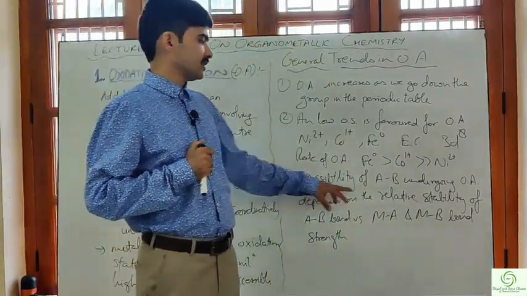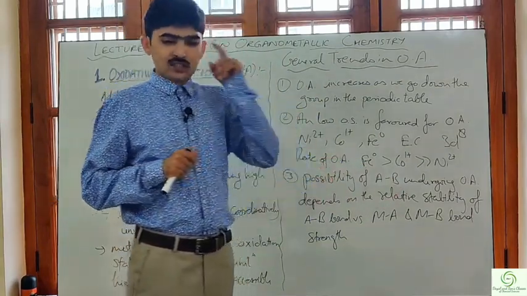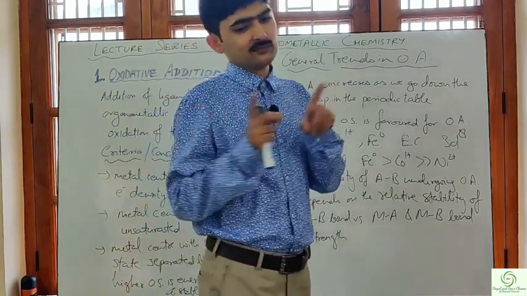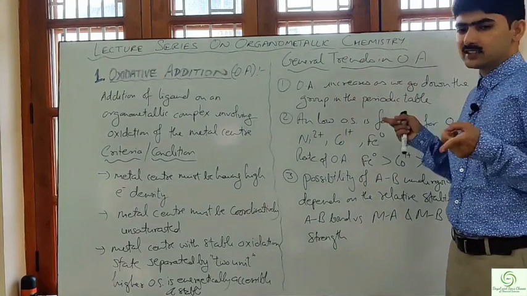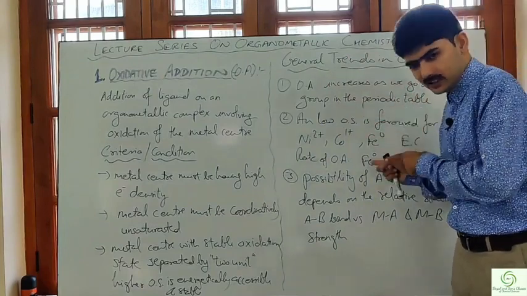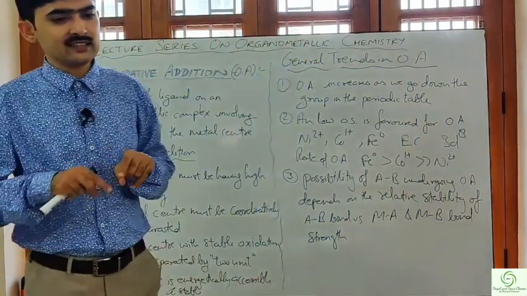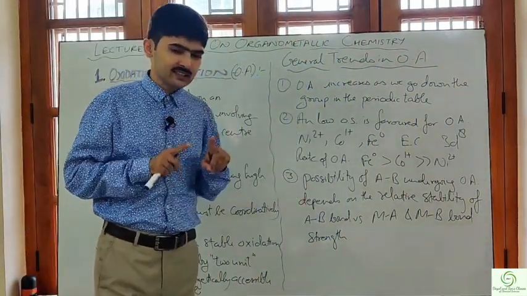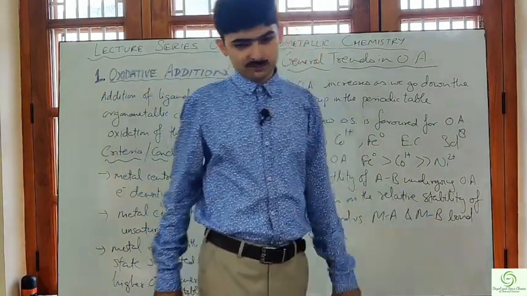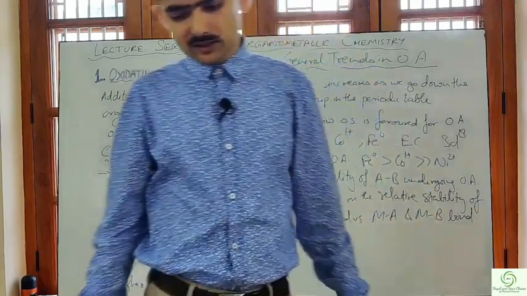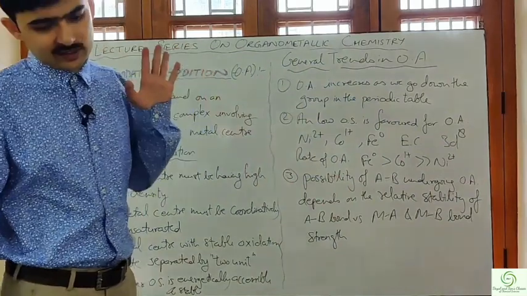So what is happening in the case of the ligand, there is only one factor that you need to remember: whichever bond is being cleaved in the ligand and is going to get oxidatively added to the metal center, the bond strength must be less than that of the metal-A and metal-B bonds. Only then will the oxidative addition reaction occur at a faster rate.